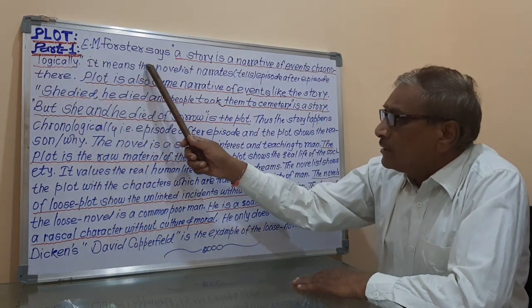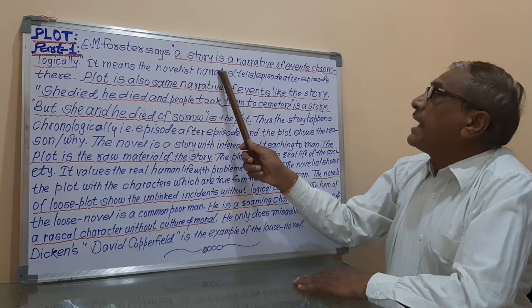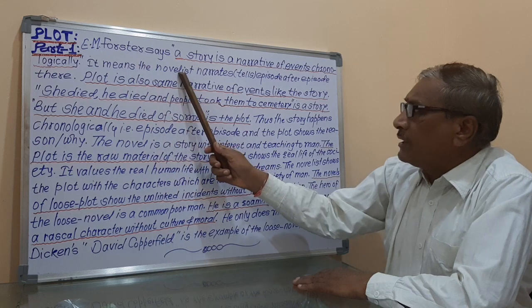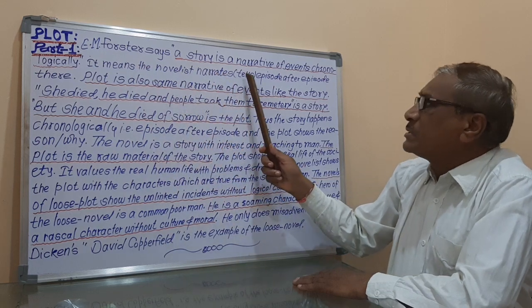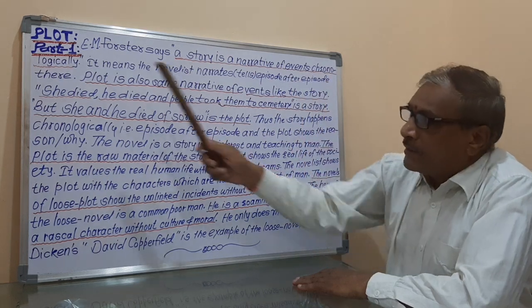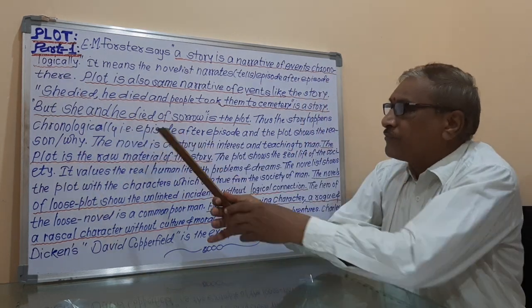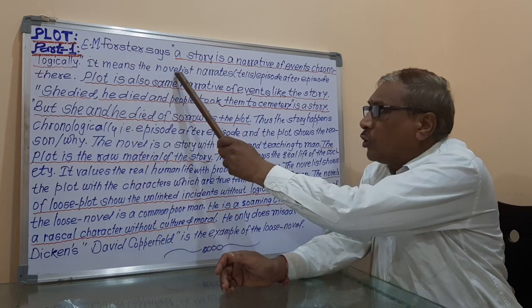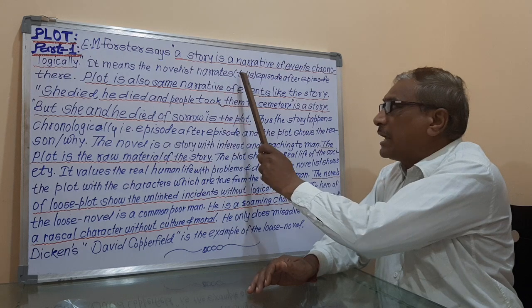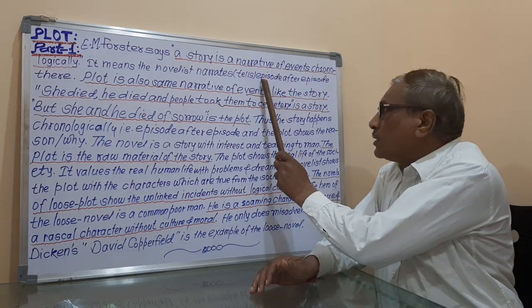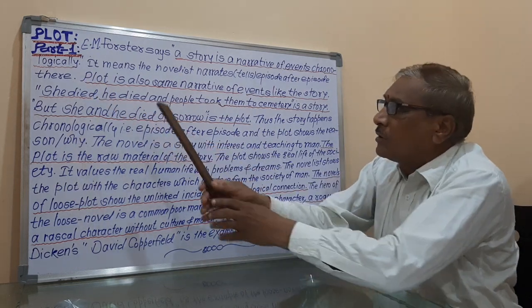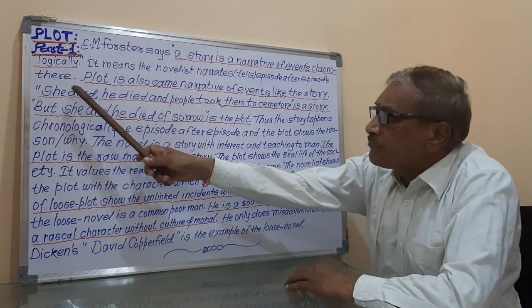It means the novelist narrates, means tells, episode after episode in the story. That novelist tells one episode after the second episode in the story, that is called the chronological story.